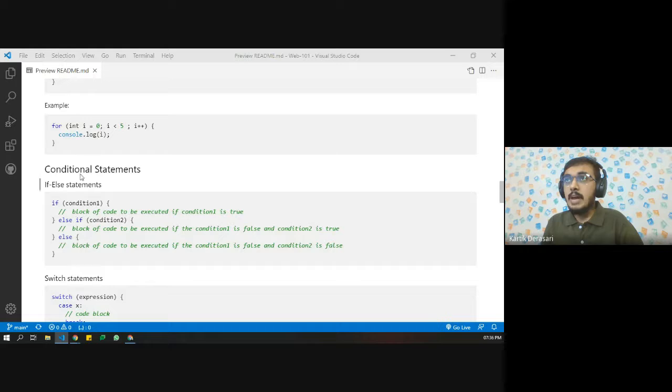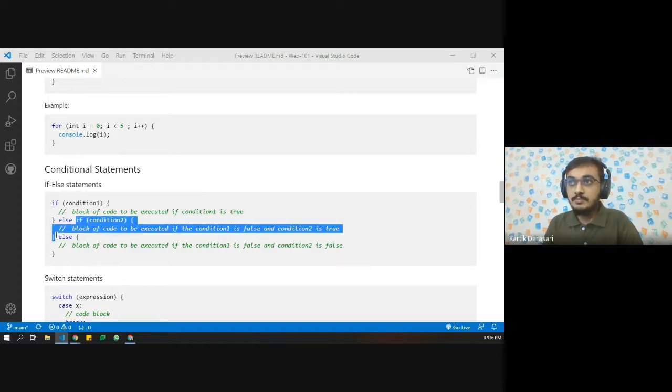Next up, we have conditional statements. Whenever we want to check conditions, whenever we want to have different kinds of conditions, then we can use if, else if, and else. If the first condition is true, then this block of code is going to be executed. If this condition is false, then the next condition will be checked.